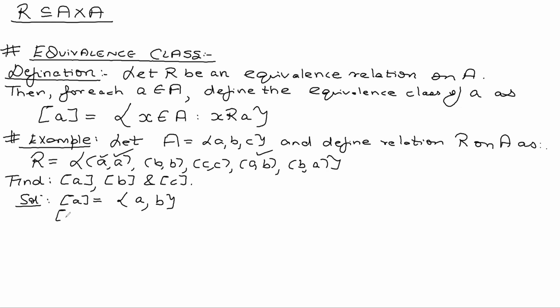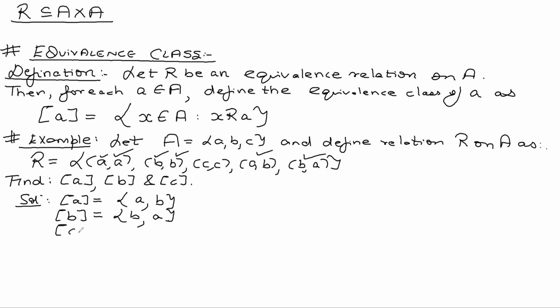What will equivalence class of B be? Now what all elements are related to B? B is related to itself. Also you can see that B is related to A. That means equivalence class of B is A comma B or B comma A. They are the same thing.